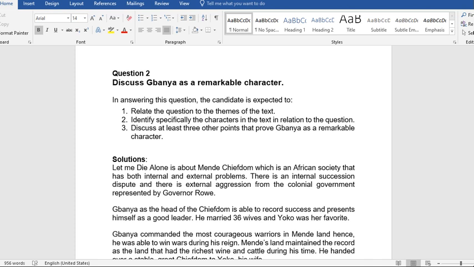In answering this question, the candidate is expected to: one, relate the question to the theme of the text; two, identify specifically the characters in the text in relation to the question; three, discuss at least three other points that prove Banya a remarkable character. So, making five points altogether. We mustn't write less than five points.